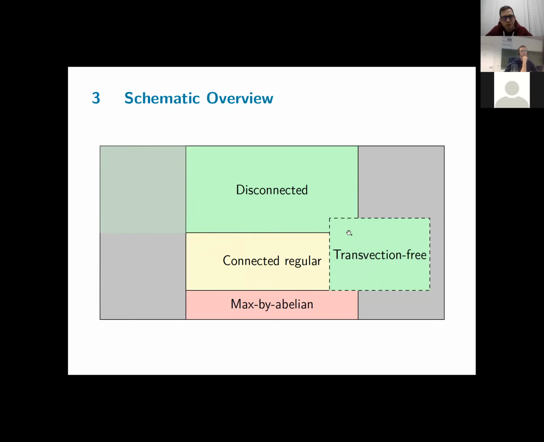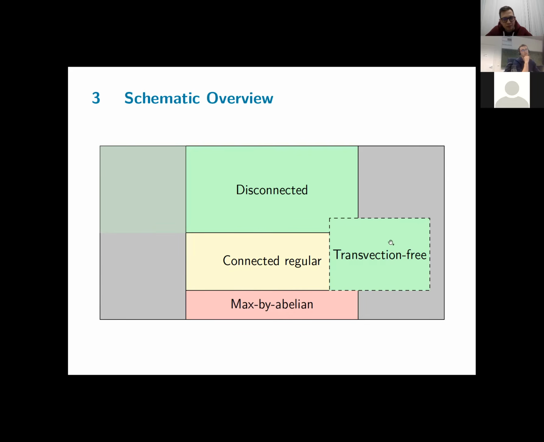So the rectangle of transvection-free graphs. There is some overlap with connected graphs, also with connected regular graphs. I don't know if there is overlap with next bi-abelian graphs, so I draw the line here just on the edge. And this green part on the left-hand side has also increased a bit in size for those graphs that can be reduced to the transvection-free case. So, okay, we have a second family of graphs for which the corresponding right-angled Artin groups have the R infinity property. And now let's look for another one.